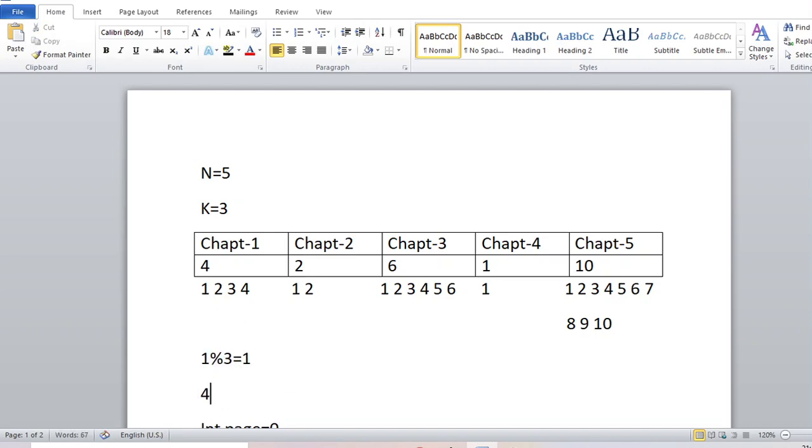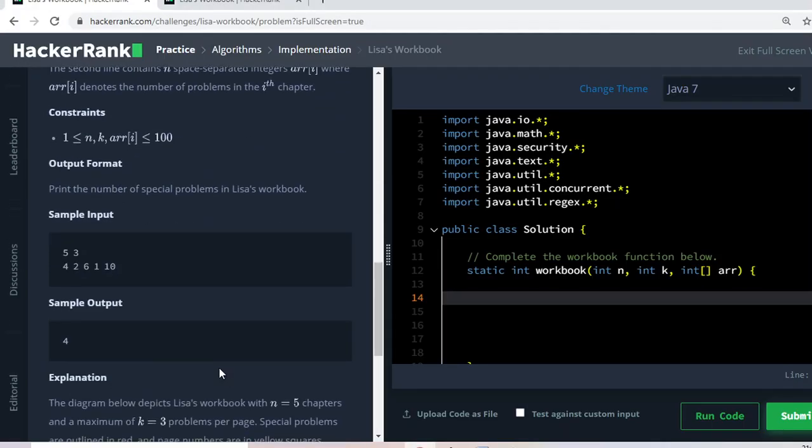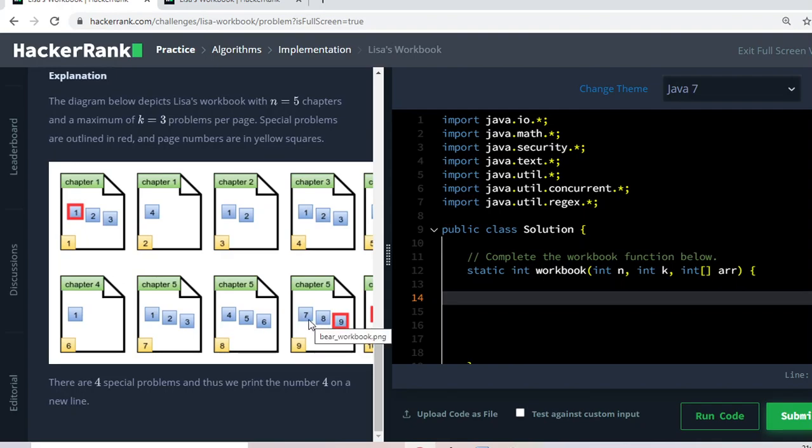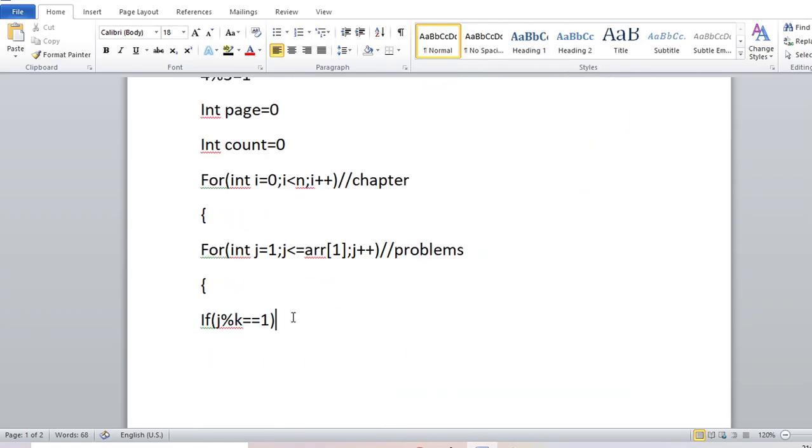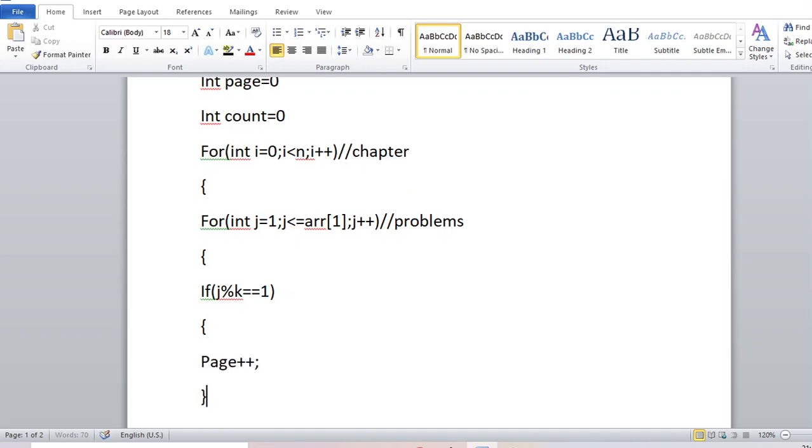Again, 4 mod 3 is again 1, so from this fourth problem a new page will be started. Again, it will be 1 for chapter 2, so it will start a new page from here. You can see that 7 mod 3 is 1, so a new page is started. Okay, now if this condition is true, this page index will be increased.